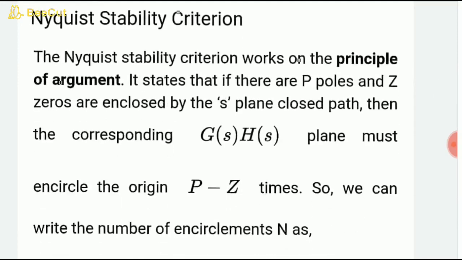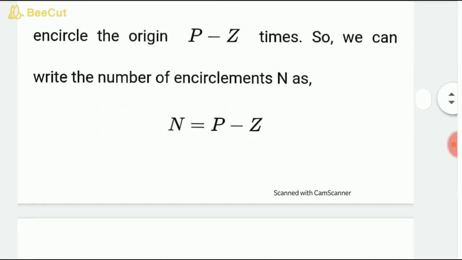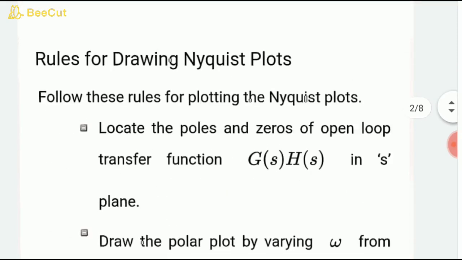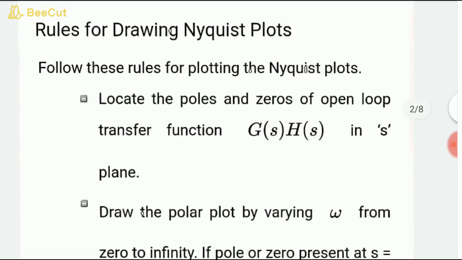It states that if there are P poles and Z zeros enclosed by the s-plane, then the corresponding G(s)H(s) plane must encircle the origin P minus Z times. So we can write the number of encirclements N as N equals P minus Z. These are the rules for drawing the Nyquist plot, students. You will understand it better in control systems.